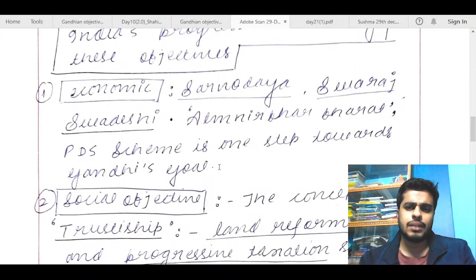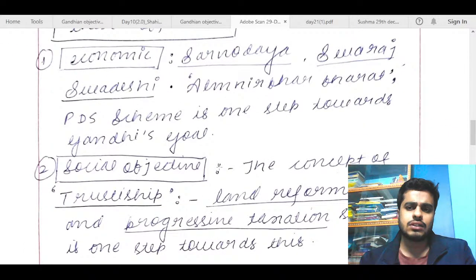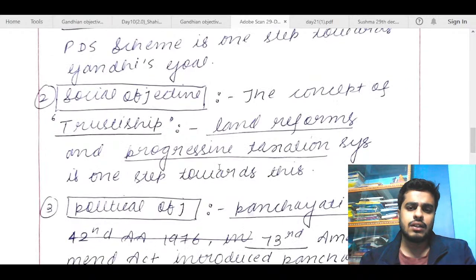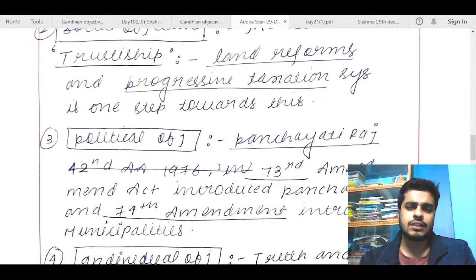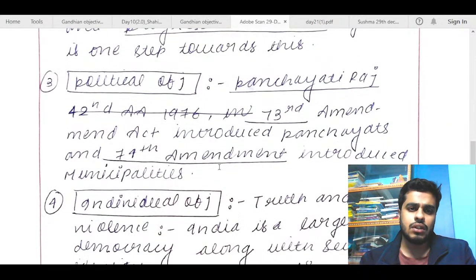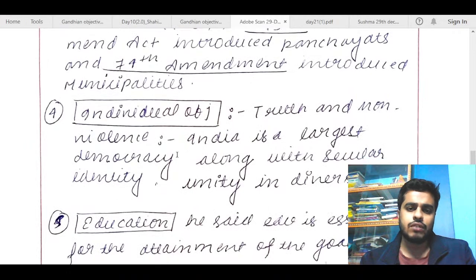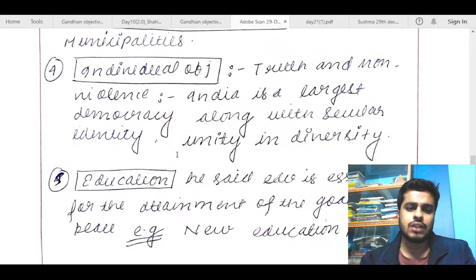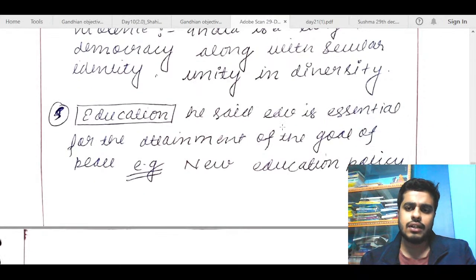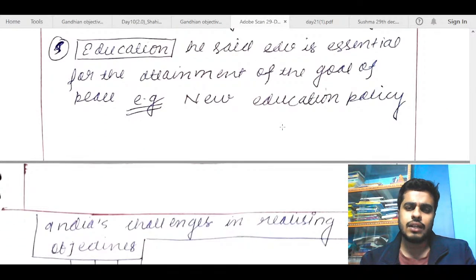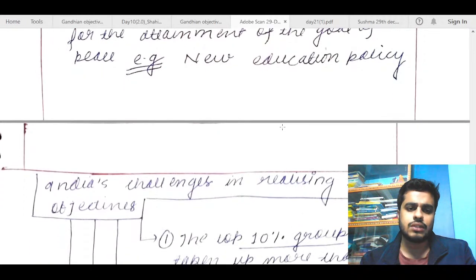India's progress, economic is fine. Atmanirbhar Bharat, PDS scheme, okay, fine. Social objective, trusteeship, land reforms, and progressive taxation, fine. Pollution. What is this? Panchayati Raj, okay. Political objective, 70, fine. This is okay. Individual objective, truth and non-violence. India is the largest democracy along with being secular. So here you can talk about the constitution and all. Education, he said, education is essential for the attainment of the goal, example, new education policy.